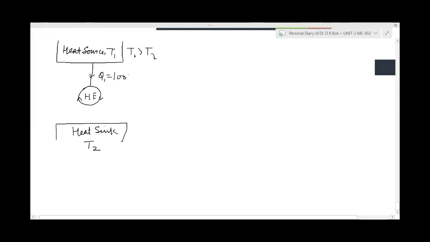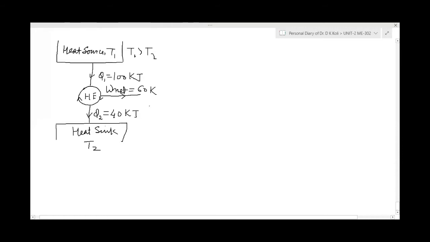It is rejecting Q2, suppose 40 kilojoules of heat, to the heat sink or the surrounding, and then this engine is producing W net equal to 60 kilojoules.